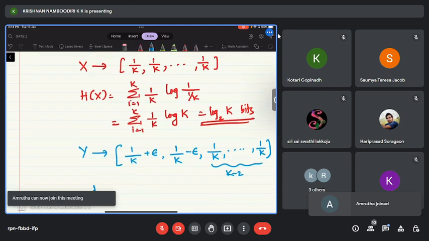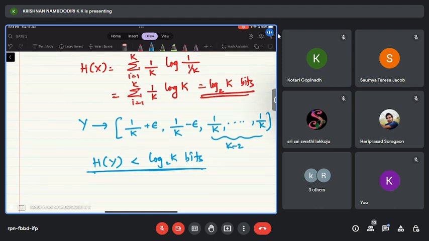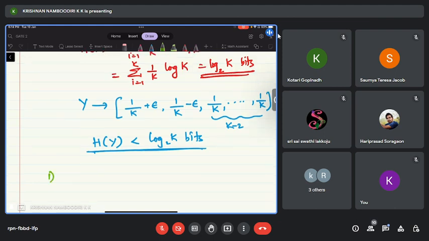Then h of y will be less than h of x, or less than log k bits. Okay, this you can prove. It's a slightly tricky business, so I'm not going to do that here, but you can take this fact as a property. H of x will always be less than or equal to log cardinality of